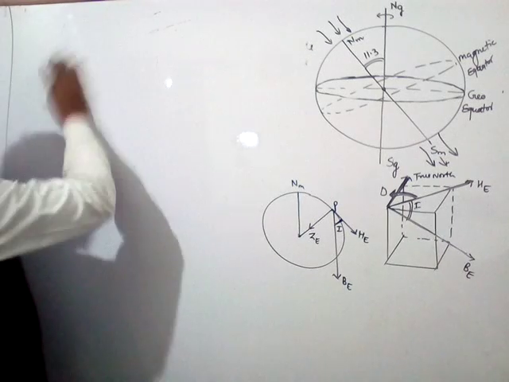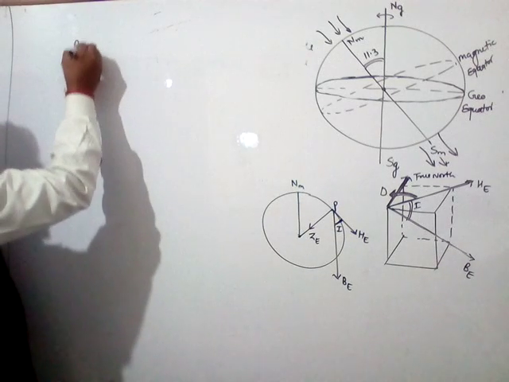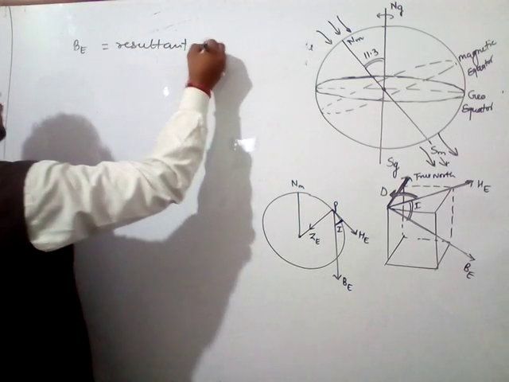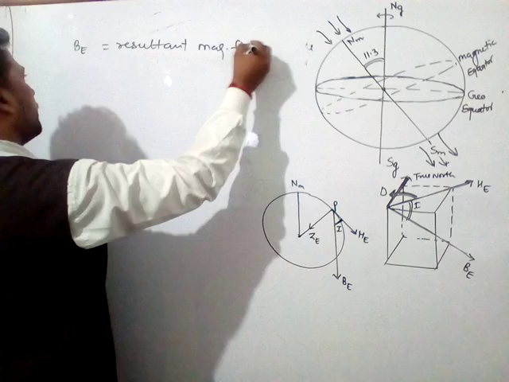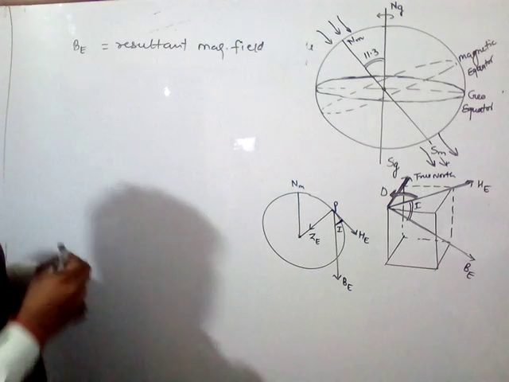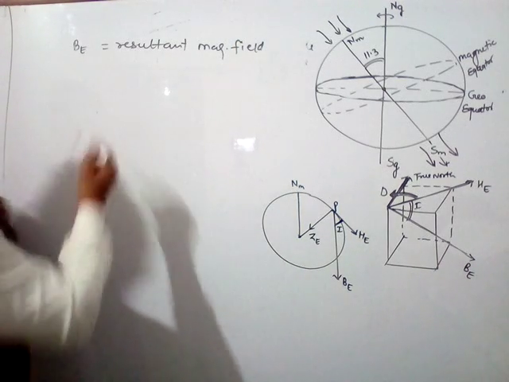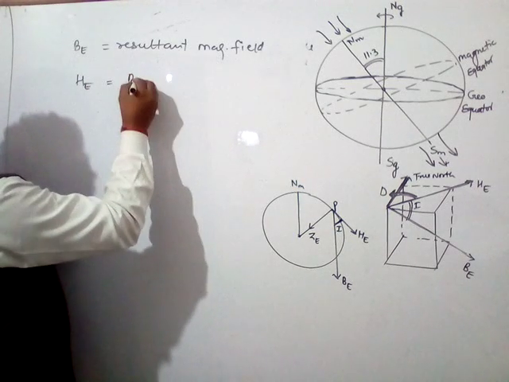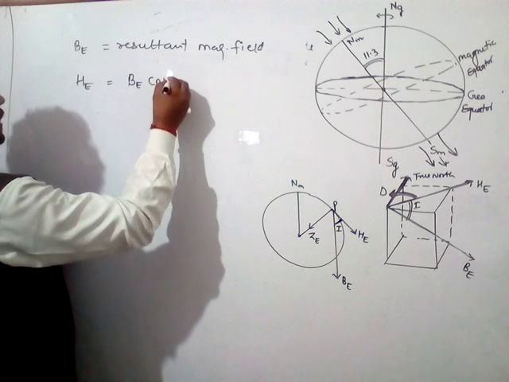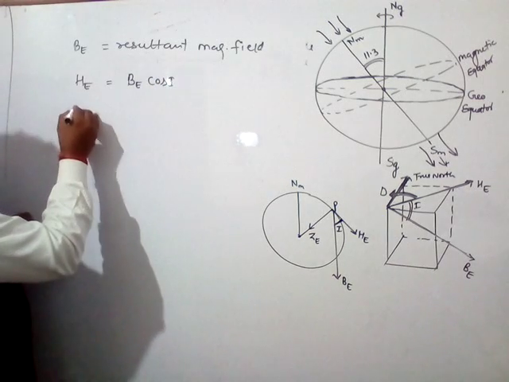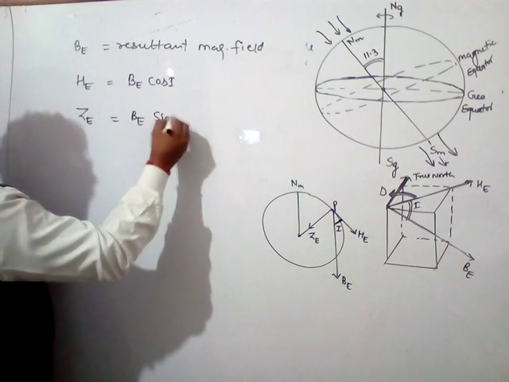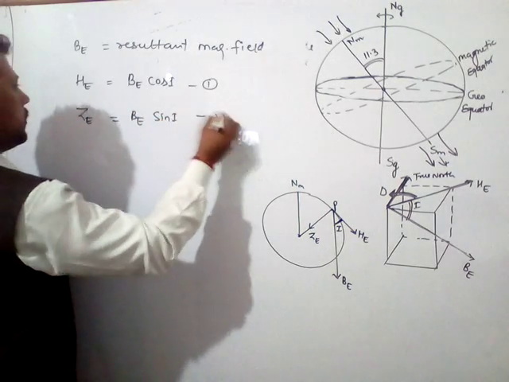So here let me consider BE as the resultant magnetic field, and HE is the horizontal component, which is BE cos I, and ZE is the vertical component, BE sin I. These are the two values.